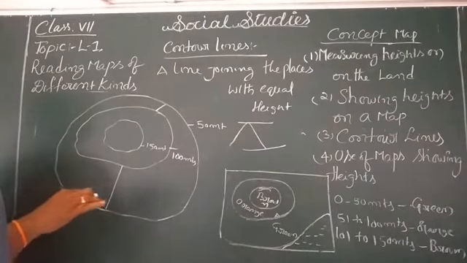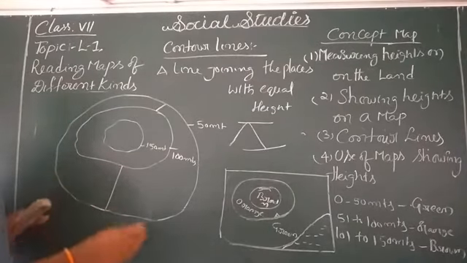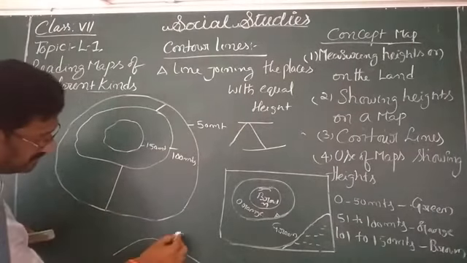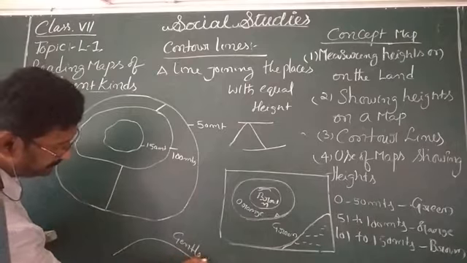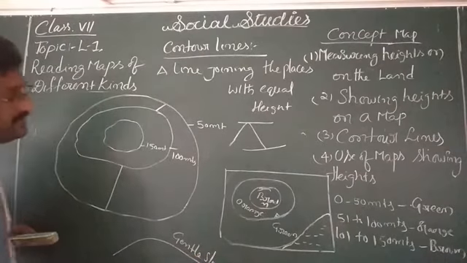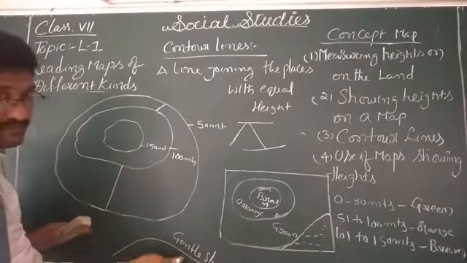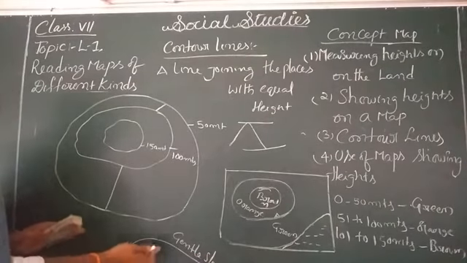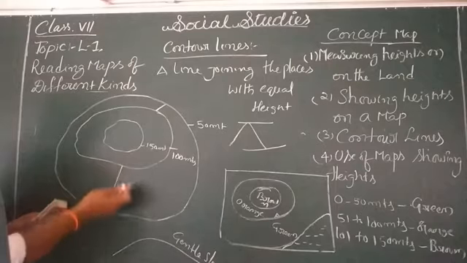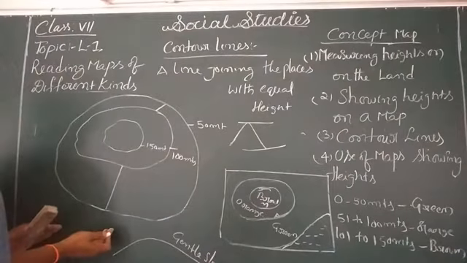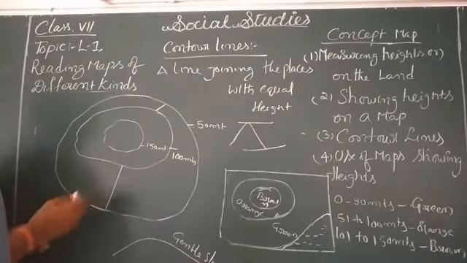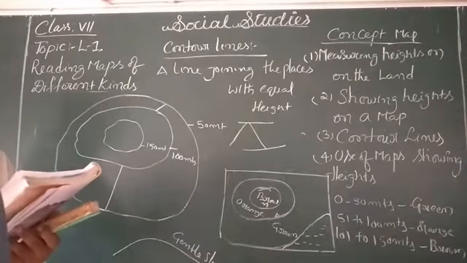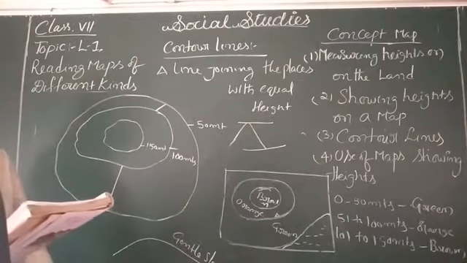For example, that land part is a very gentle slope. This is called a gentle slope. So in this type of landscape with a gentle slope, we can notice that the contour lines are very far apart. See once in your textbook page number 5, they have given all places on this line.